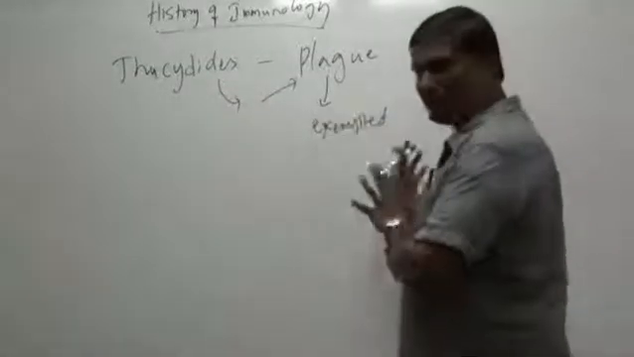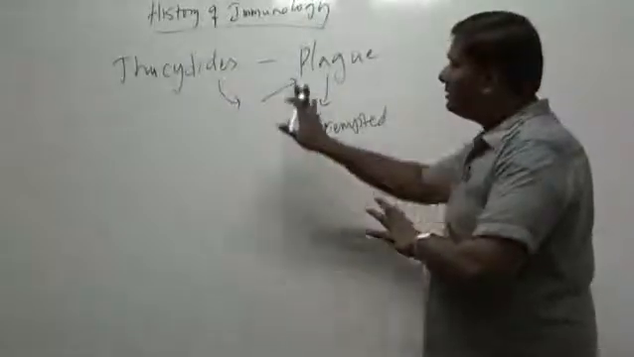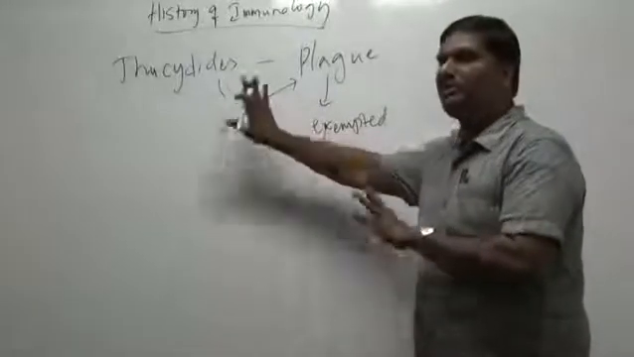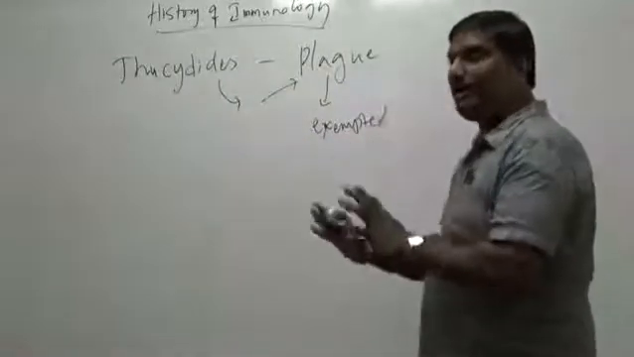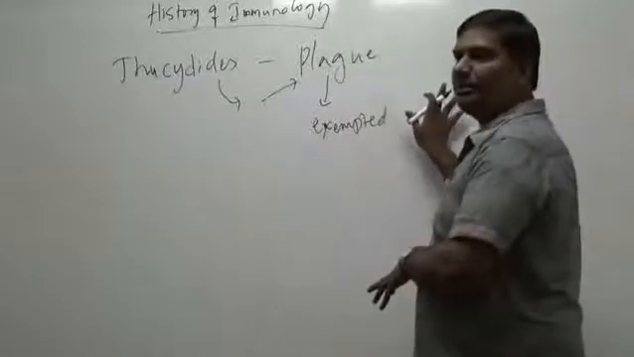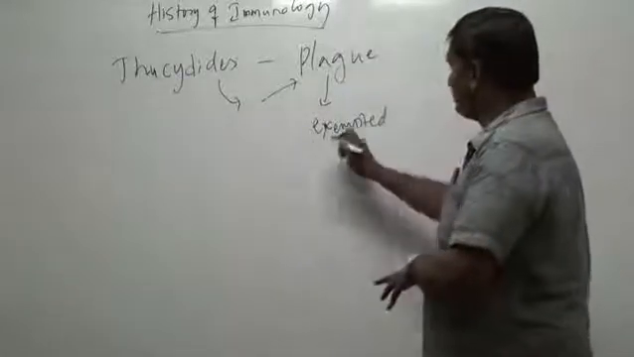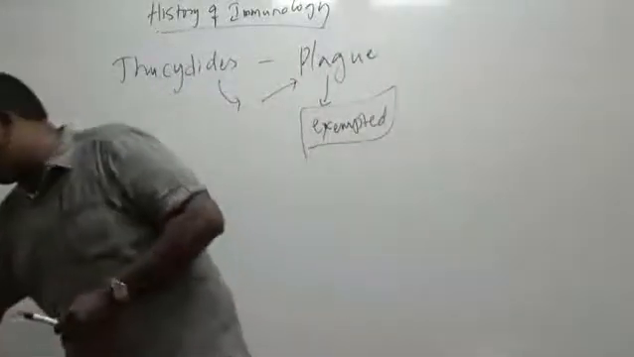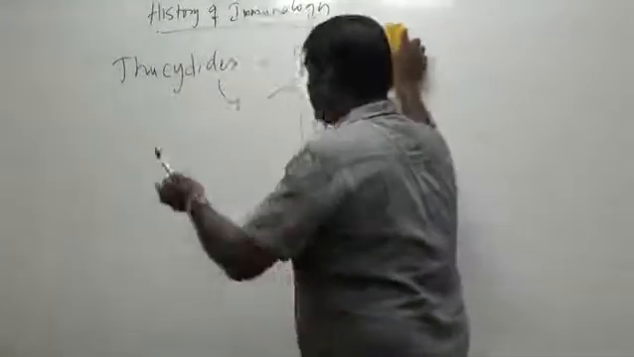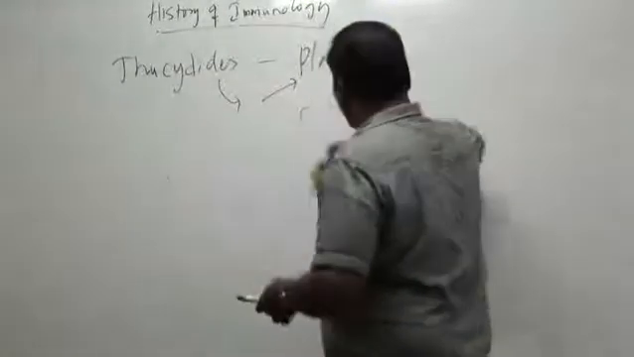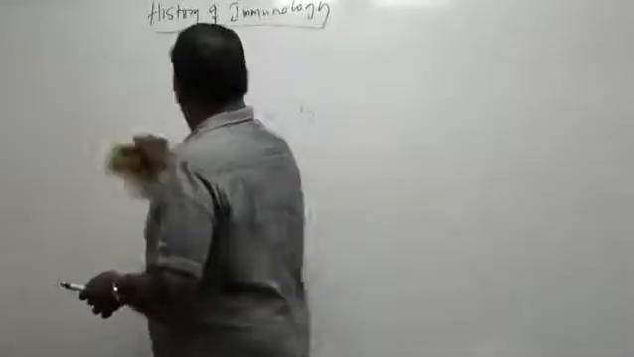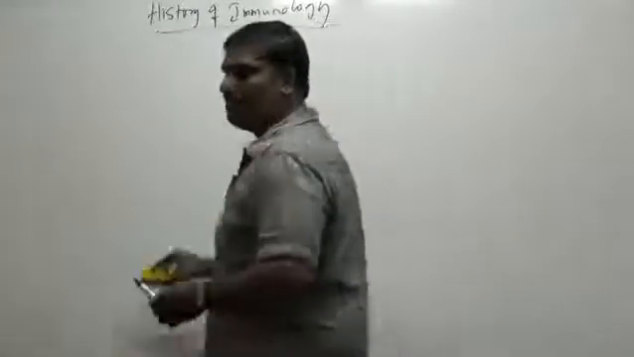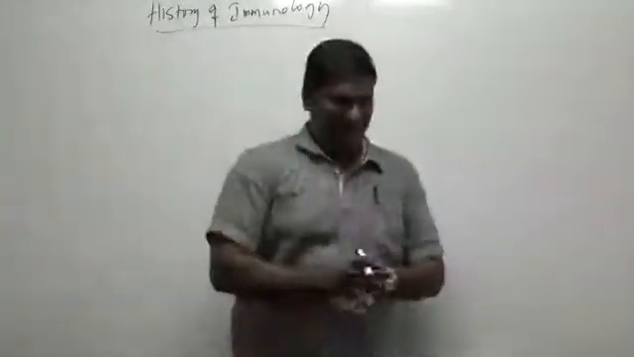Though they didn't know the concepts, this was a major observation made by him, that once people get exposed to plague, and if at all they survive, they're exempted from getting the plague again. This was in 5 BC. It took almost 2000 years before somebody else actually came up with a concept like this.